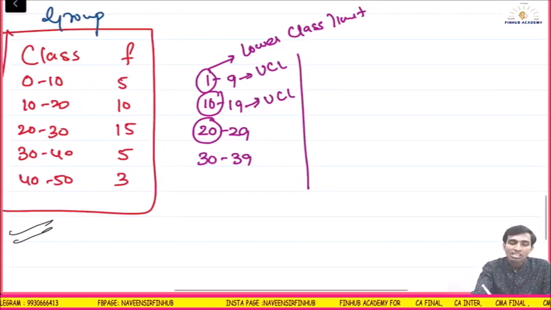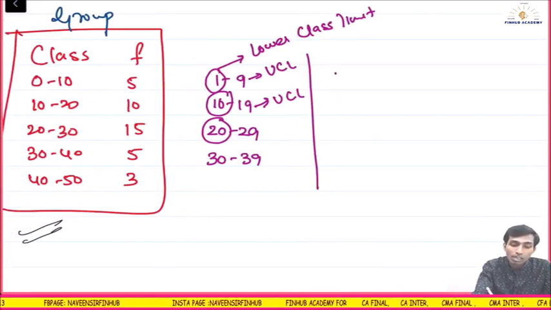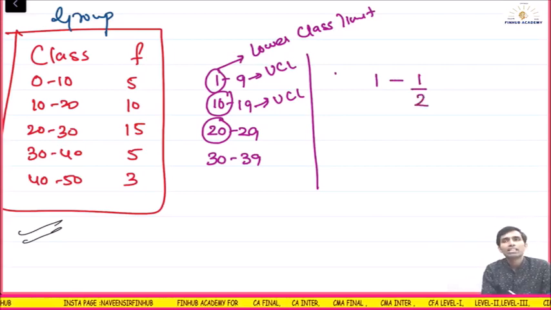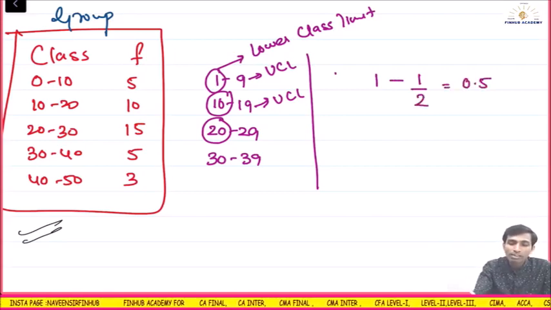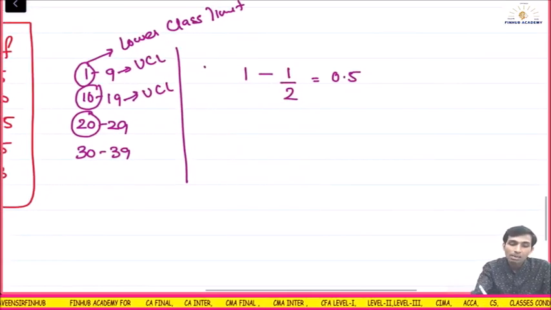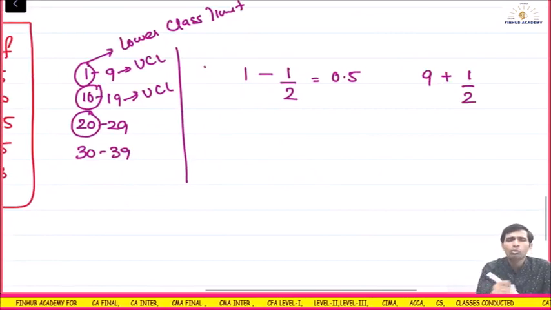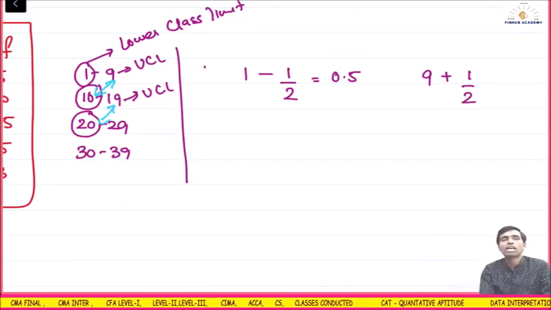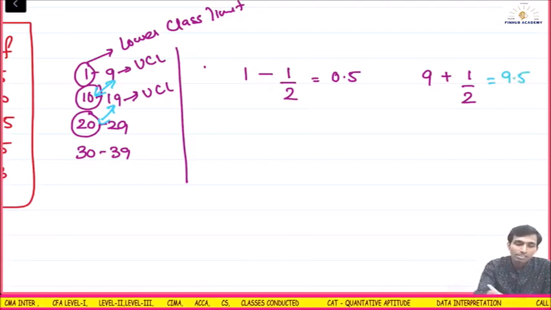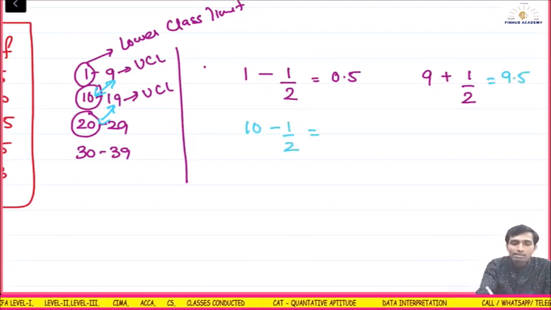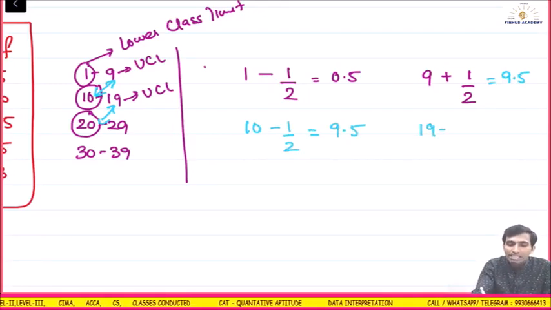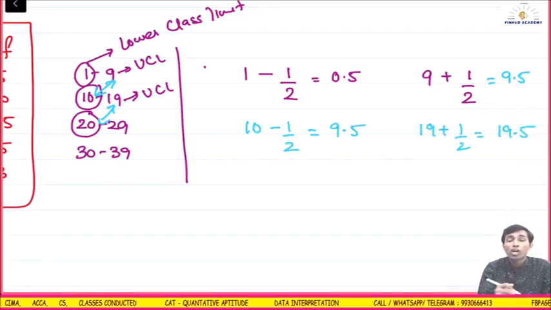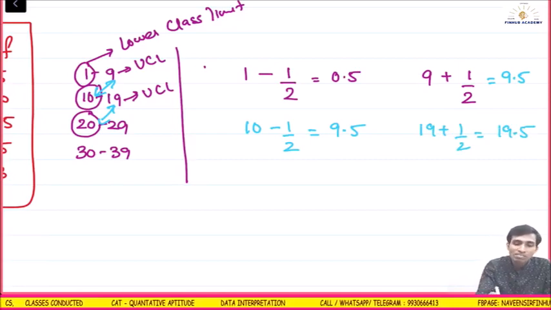Understood? So what do I do? See what I am saying. 1 minus 1 divided by 2, correct? So it becomes 0.5. Then the upper limit, 9 plus 1 divided by 2. Why did I take 1? Because the gap here was 1. The gap between these two things is 1, and between these two is also 1. So I am distributing it among the two classes. So here it will be 9.5. Next is 10 minus 1 divided by 2, which is 9.5. Here it is 19 plus 1 divided by 2, which becomes 19.5.